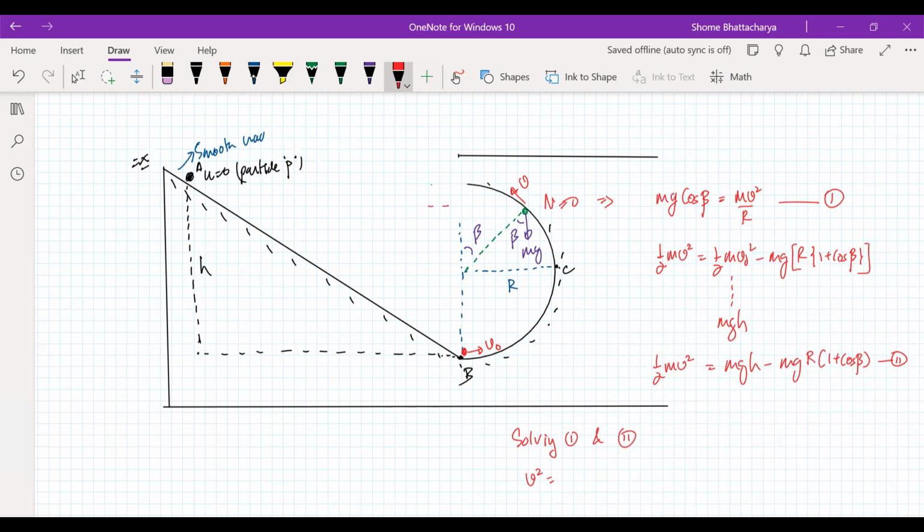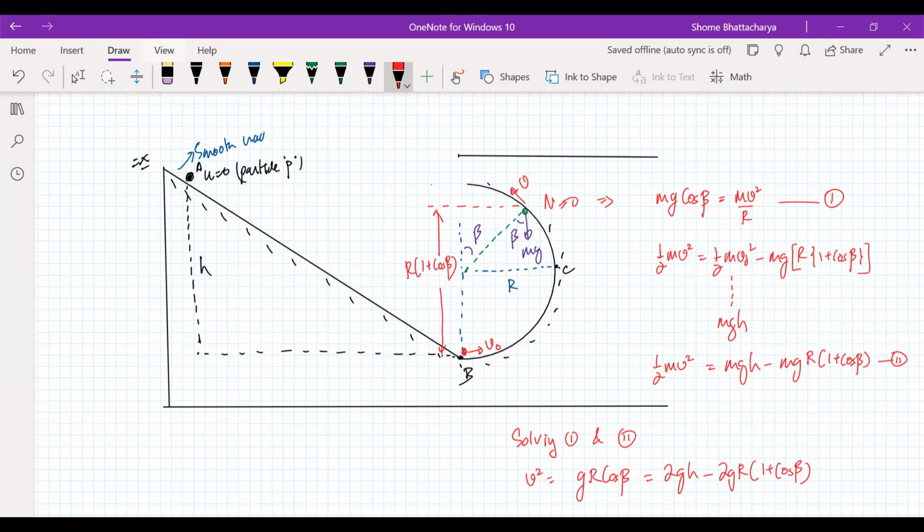So from here to here, this height is r into 1 plus cos beta. So v square from the first equation is how much? gr cos beta. And from the second equation, v square is equal to 2gh minus 2gr into 1 plus cos beta. Now this equation we have to solve for beta.